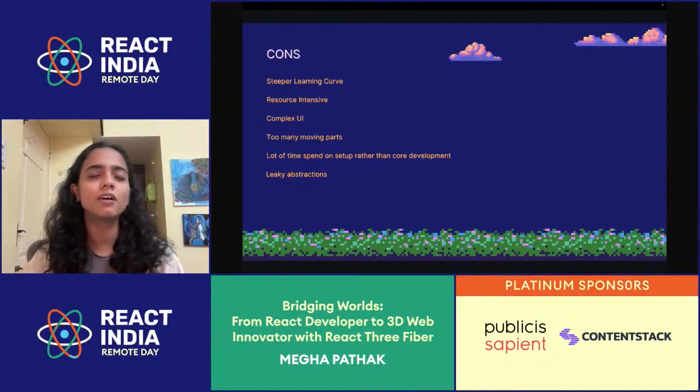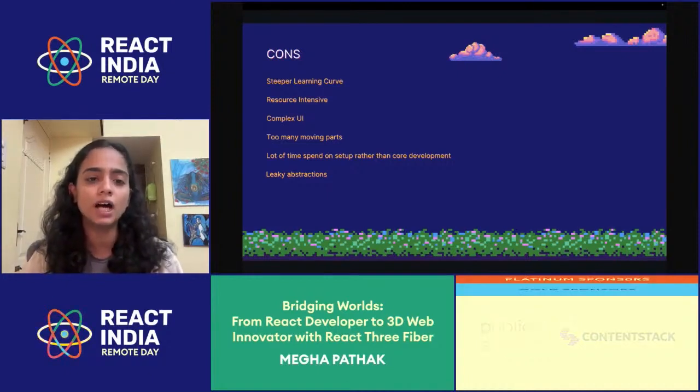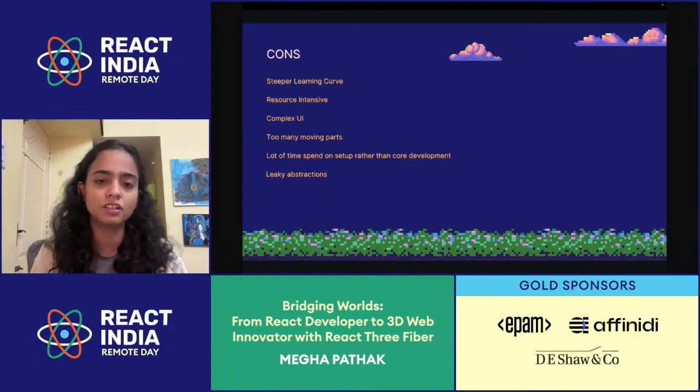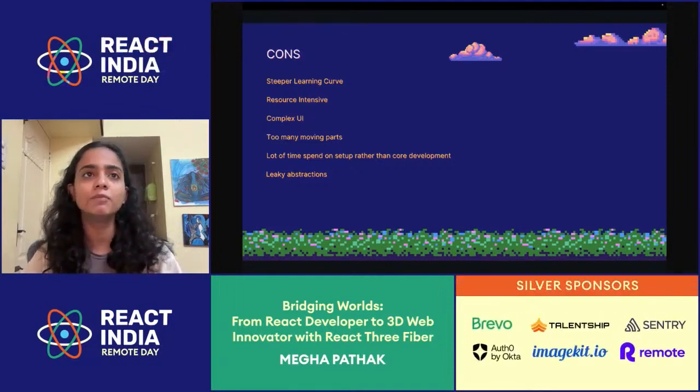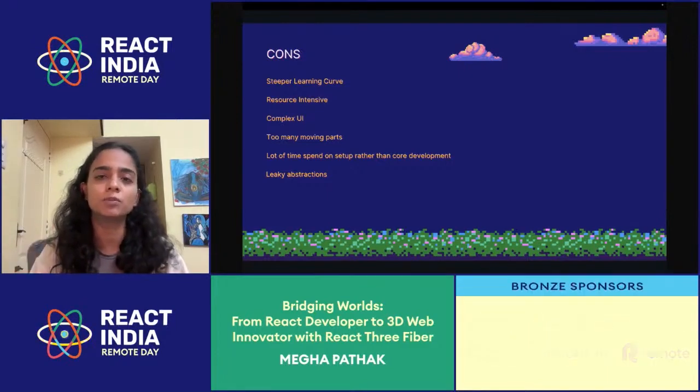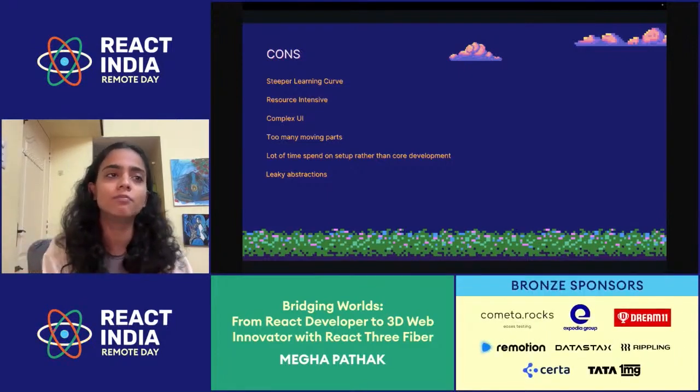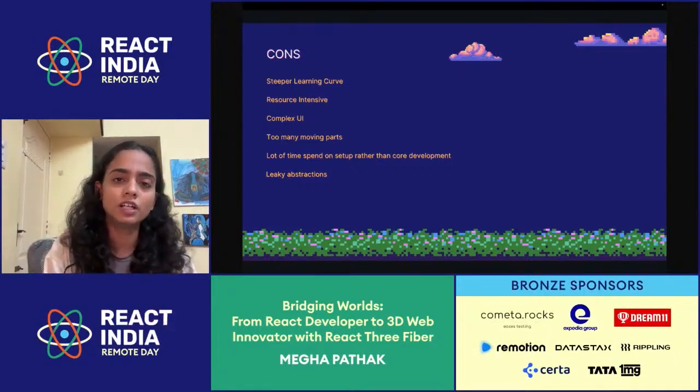In short, if I try to sum it all up, there are way too many moving parts in this traditional route of game development, and I am spending a lot of time on the setup rather than the code development. So it gets very time consuming and causes a lot of fatigue in general. Also, there are a lot of leaky abstractions. For example, I just made a bouncy ball, but I want to use it again in another game or another animation movie.